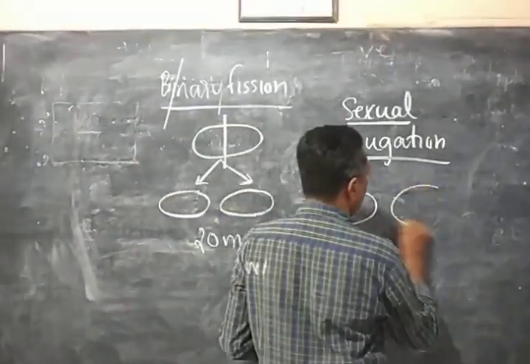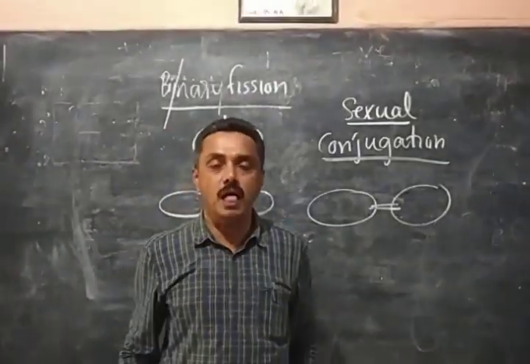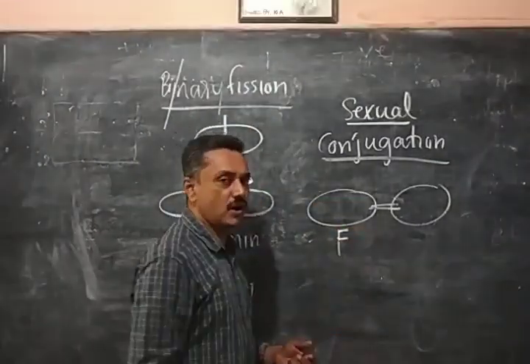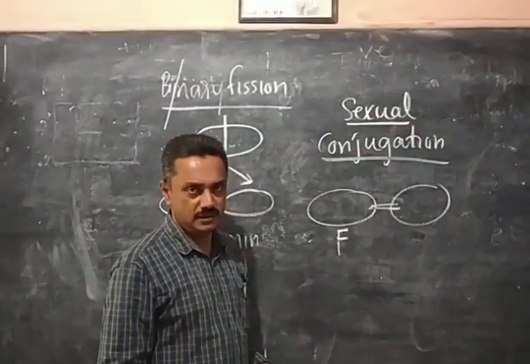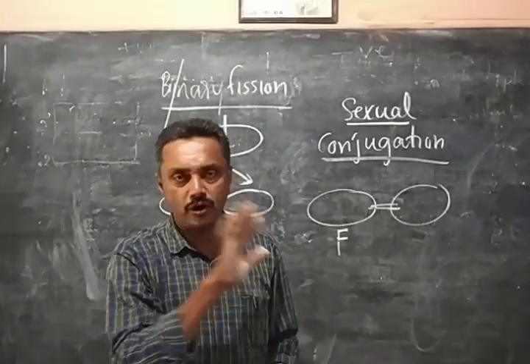Two bacteria come together and they will join together. A bacterium with the factor called F factor is called male, and without it is called female. You don't need to bother about that; detailed explanations are not required.